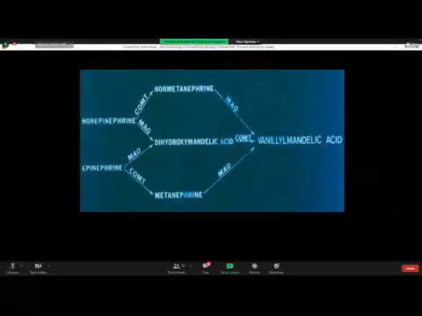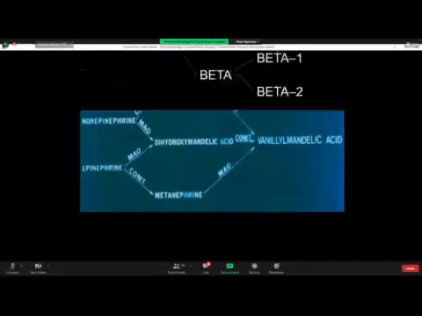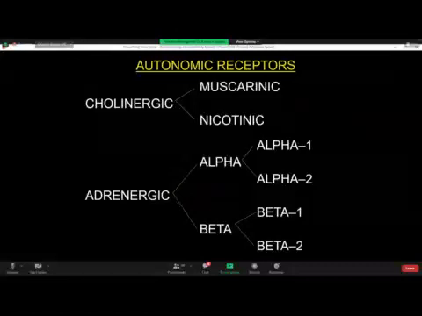That gives us a clue about the endocrinal status of the adrenal medulla. So if you suspect somebody to be a case of pheochromocytoma, advise the chemical pathology department to estimate VMA in his 24-hour collection of urine, right? To know the endocrinal status of the adrenal medulla.